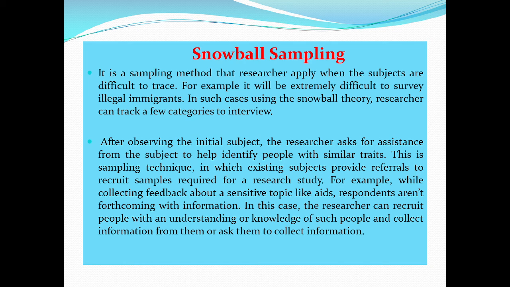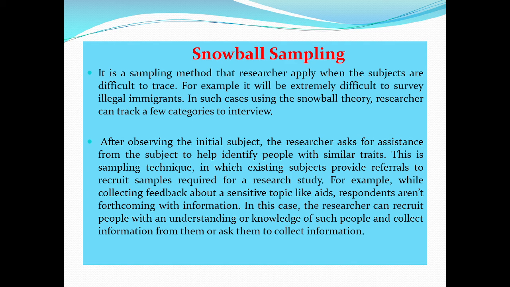So, in snowball sampling, after observing the initial subject, the researcher asks for assistance from the subject to help identify people with similar traits. This is a sampling technique in which existing subjects provide referrals to recruit samples required for a research study.